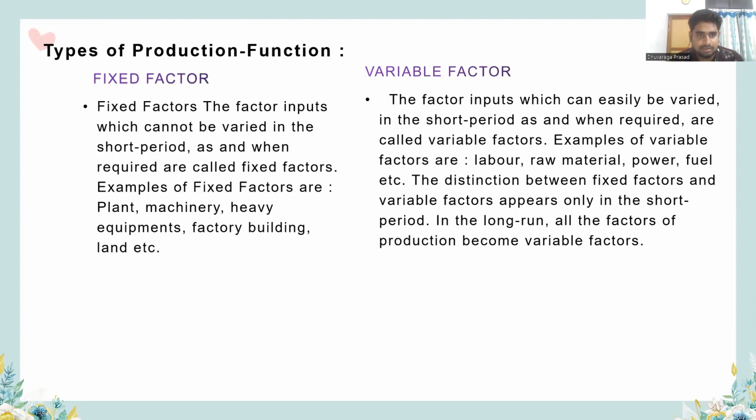Before that, there are two kinds of production factors, fixed factors and variable factors. Fixed factors are those factor inputs that cannot be varied in the short period when required. Examples of fixed factors are plant, machinery, heavy equipment, factory building, land, etc. In the short period, heavy buildings, heavy machineries, and land are all fixed factors. Now we can move to variable factors.